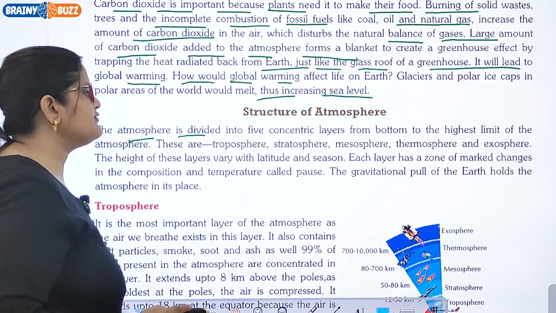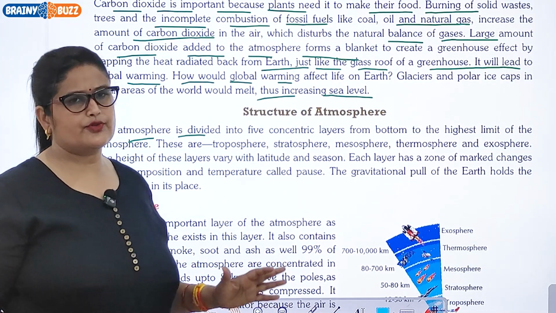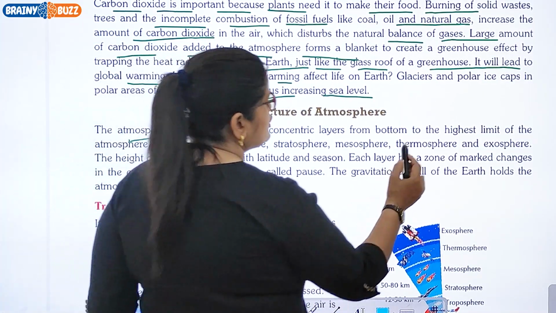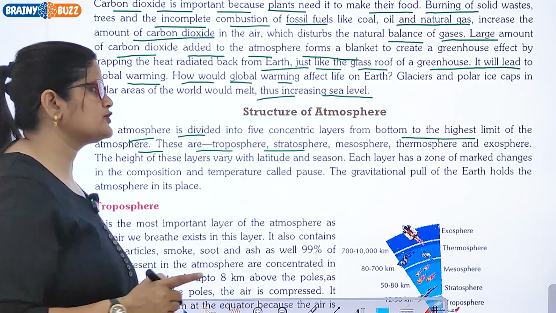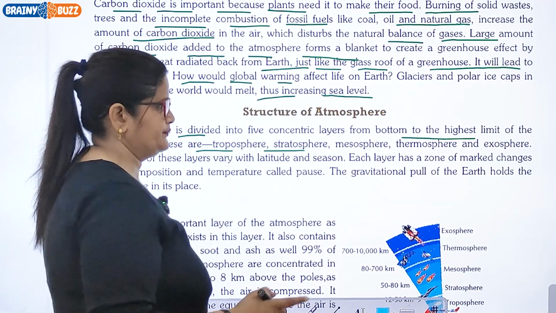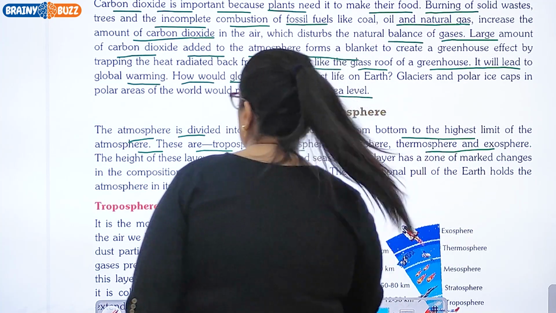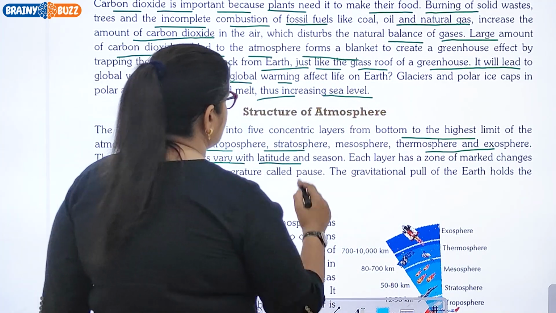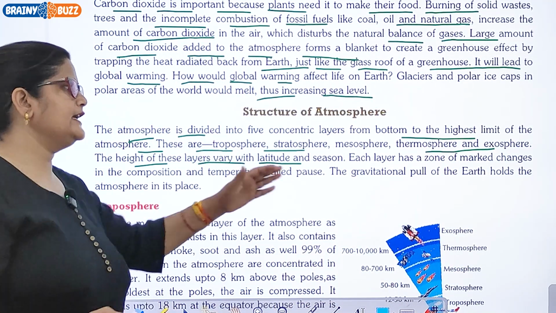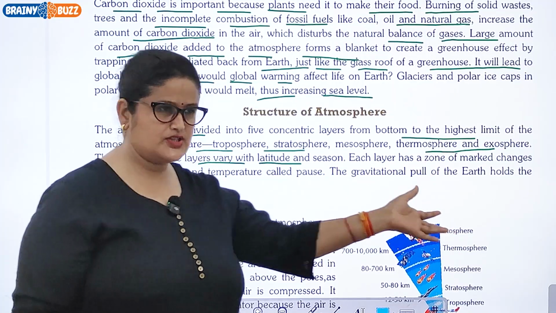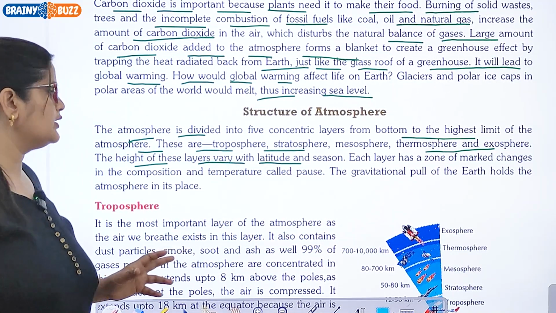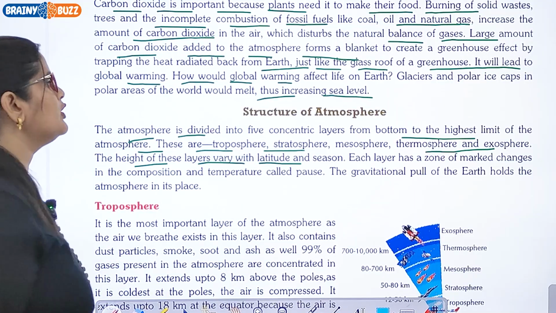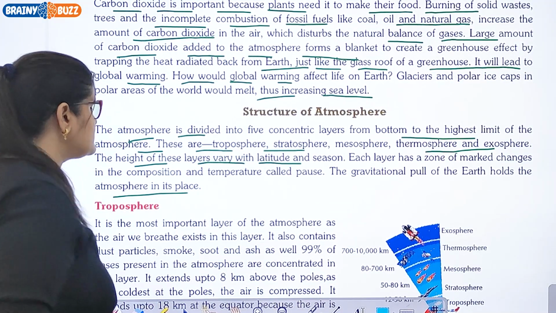The atmosphere is divided into 5 concentric layers from bottom to the highest limit of the atmosphere. These are troposphere, stratosphere, mesosphere, thermosphere, and exosphere. The height of these layers vary with latitude and season. Each layer has a zone of marked changes in the composition and temperature called pauses. The gravitational pull of the earth holds the atmosphere in its place.